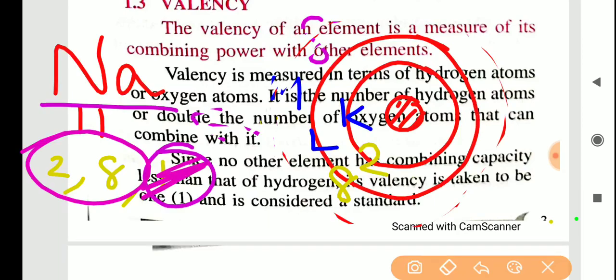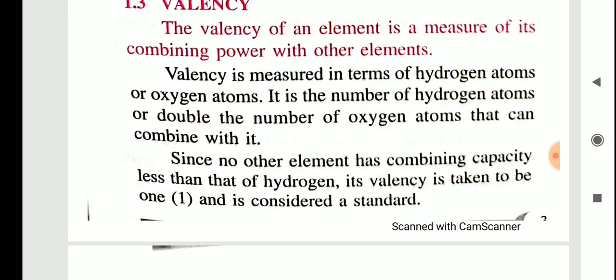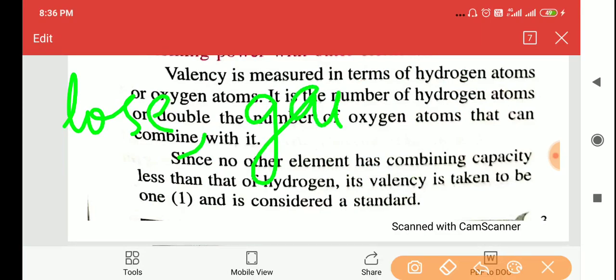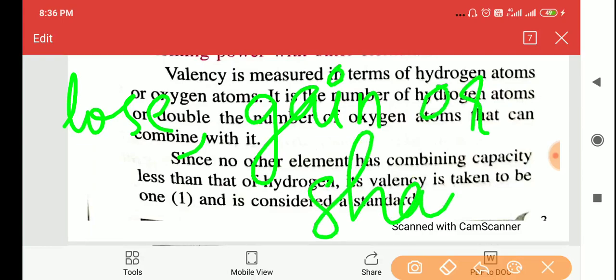Understand? So now you see, sodium, for attaining stability, what has it done? It has removed 1 electron, right? So what is valency? Valency means combining capacity, but the proper definition that we have to give here is: valency means the total number of electrons that an atom can lose, gain or share to attain stability. What is valency?